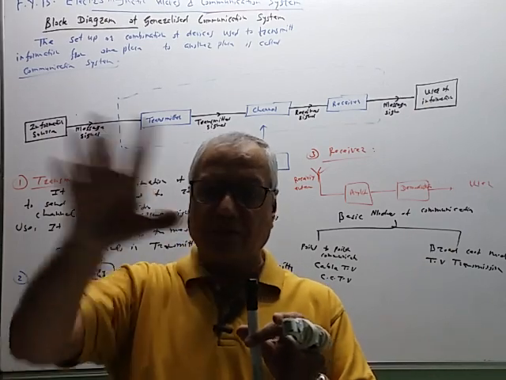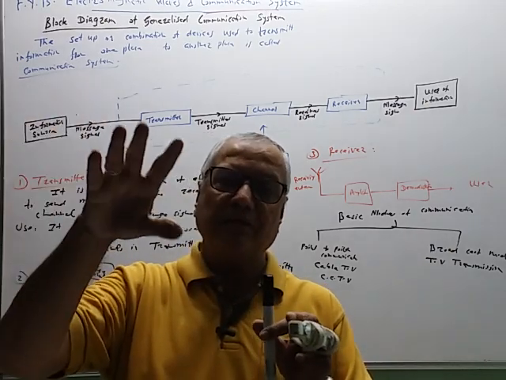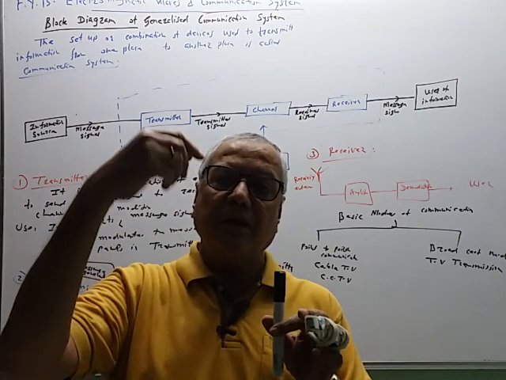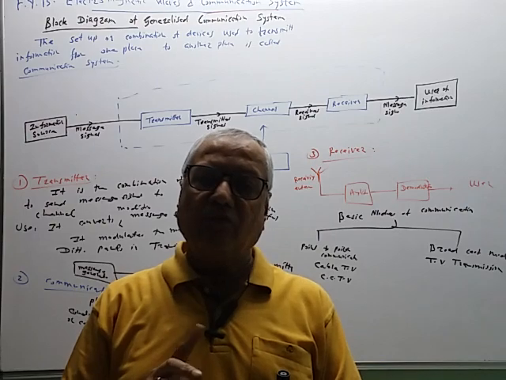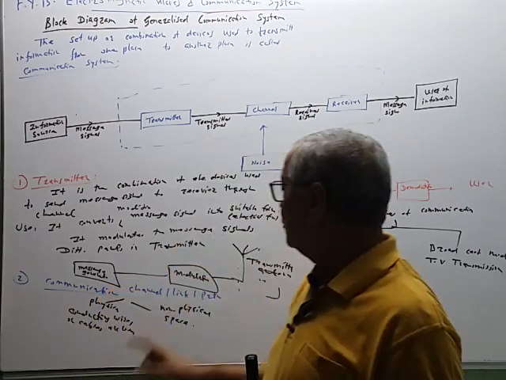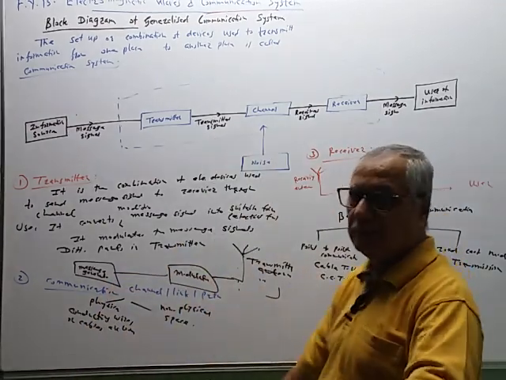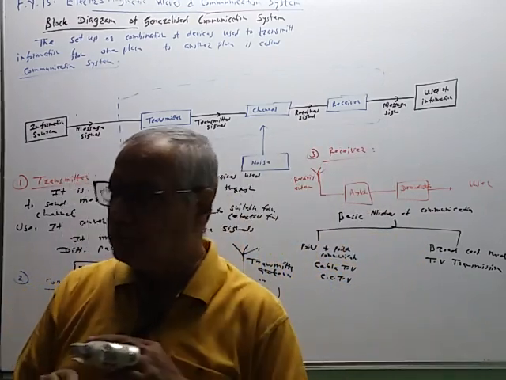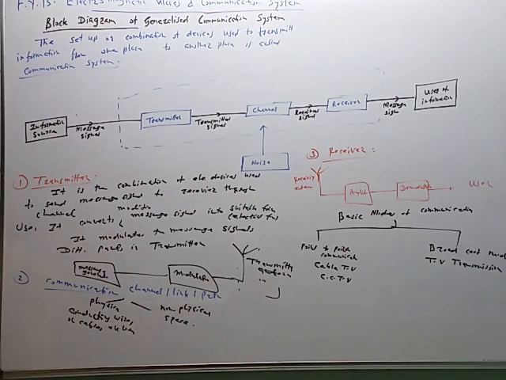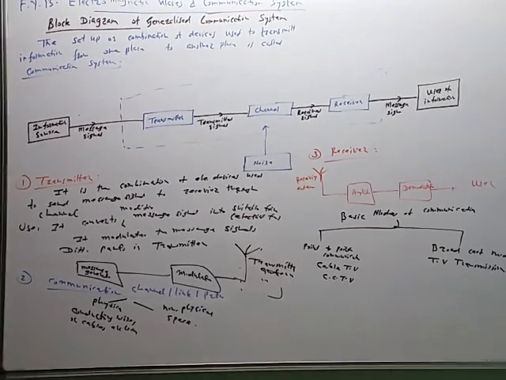So the signal is broadcast, transmitted into space, and then it can be received by any number of receivers. So it is a one-to-many communication. This is a one-to-one communication like this. So broadcast mode is of this type. Now, in relation with this communication system, there are some terms used like this.